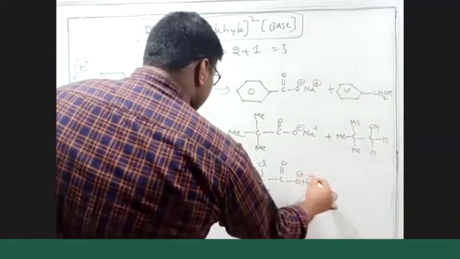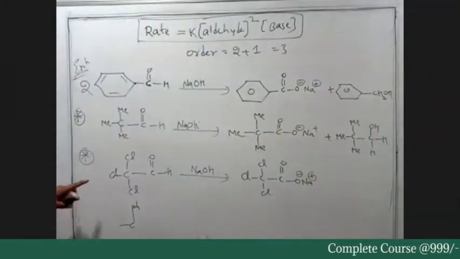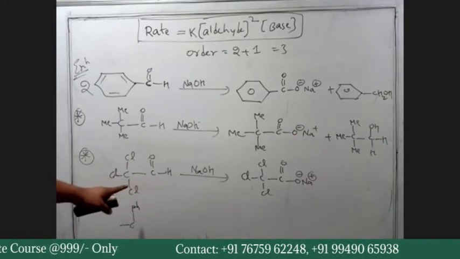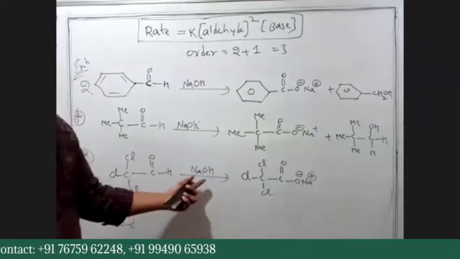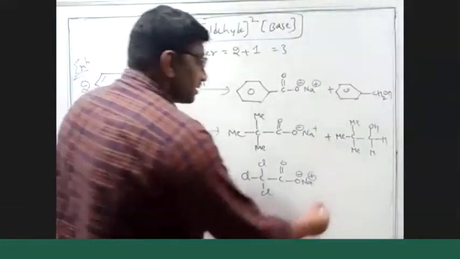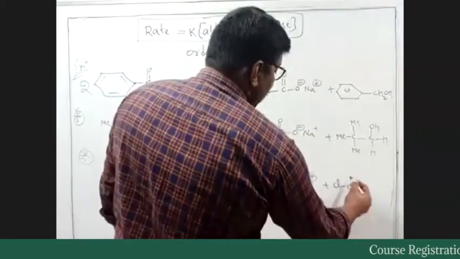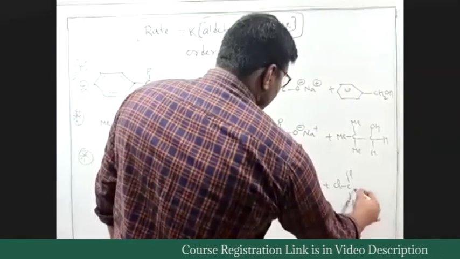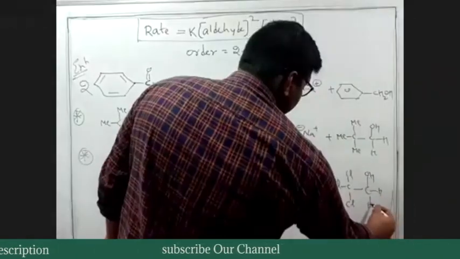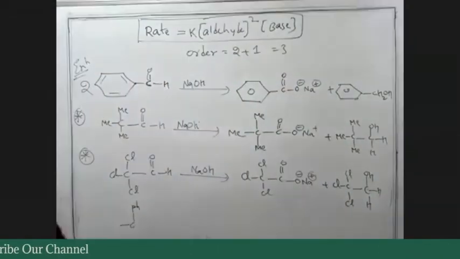So we are taking another example. We are taking this compound CCl3CHO, or chloral. We are treating it with NaOH. So what should be our product? It should be an acid plus alcohol. This is our expected product. That's all. The product we expect is this one.